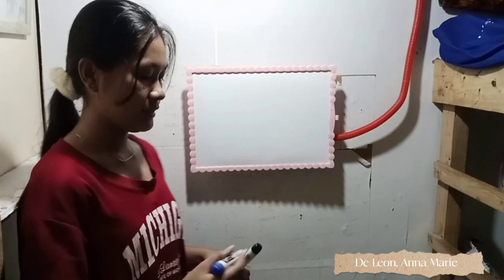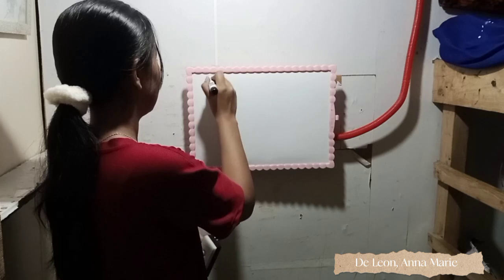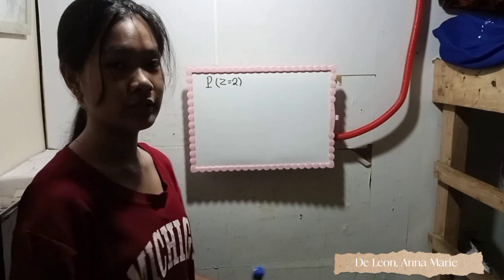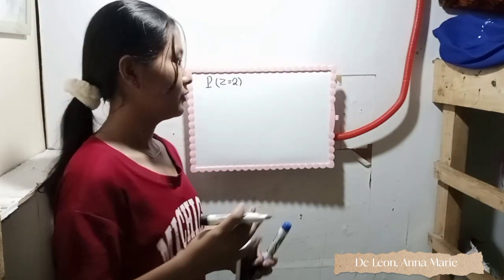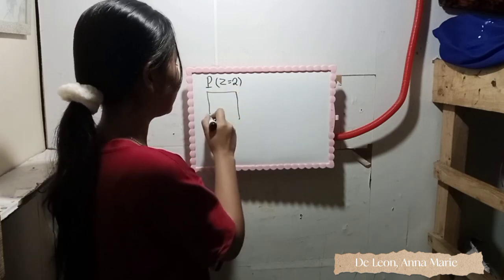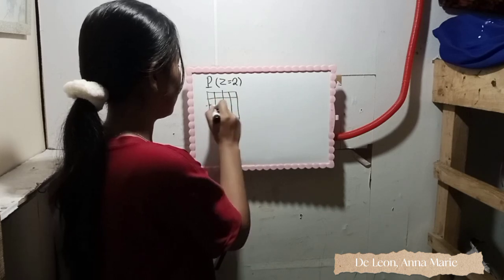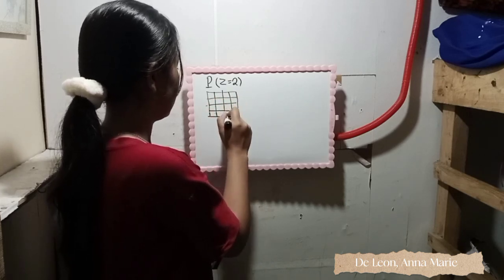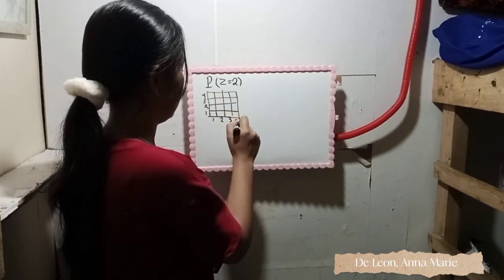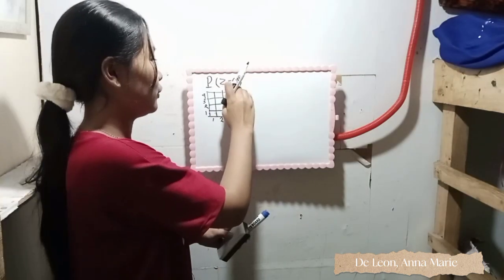Our last equation is probability Z is equal to 2. So we have two rolls of a four-sided die. Here is the sample space, and there are 16 possible outcomes. And Z means the minimum is equal to 2.